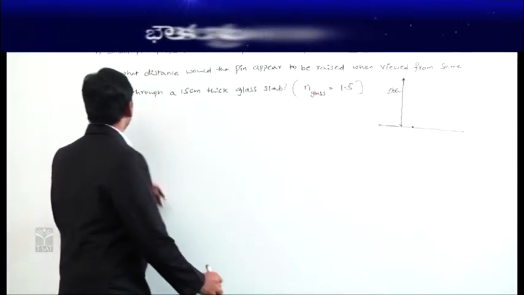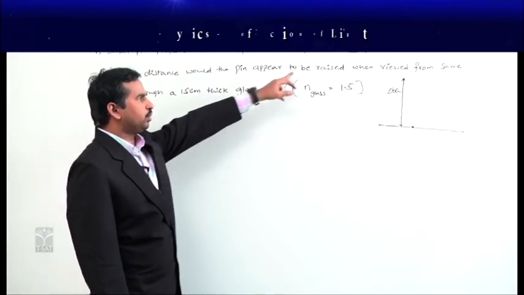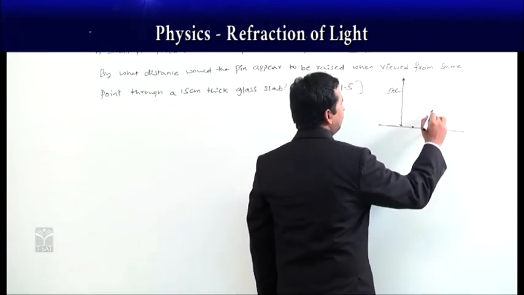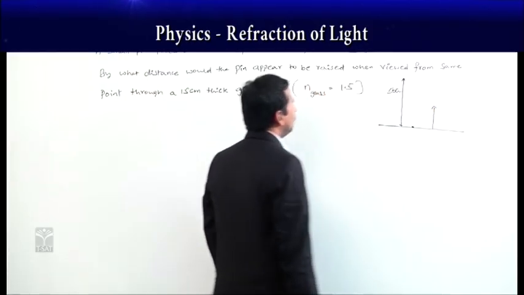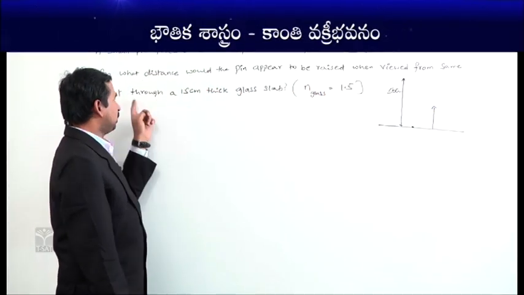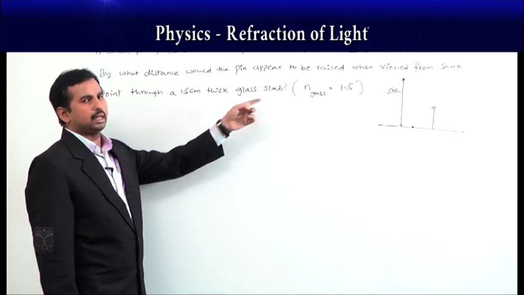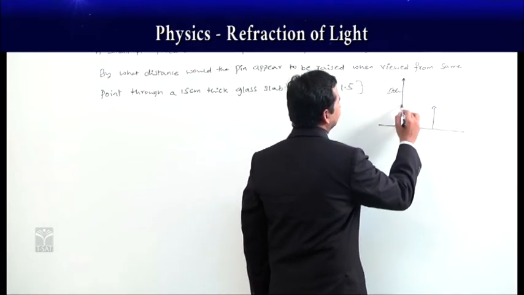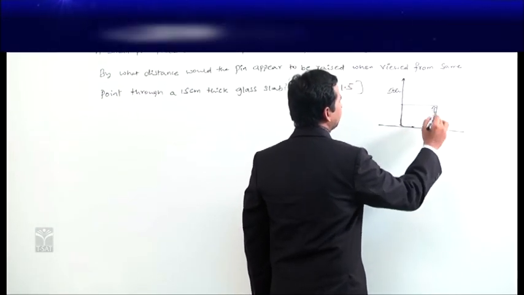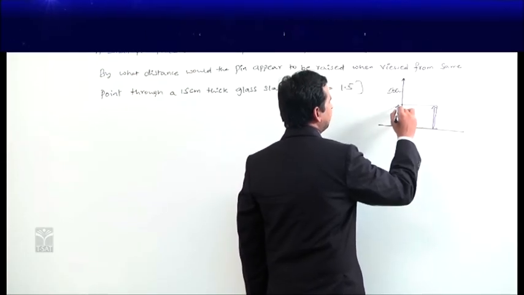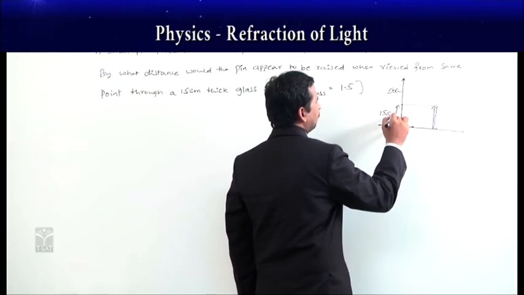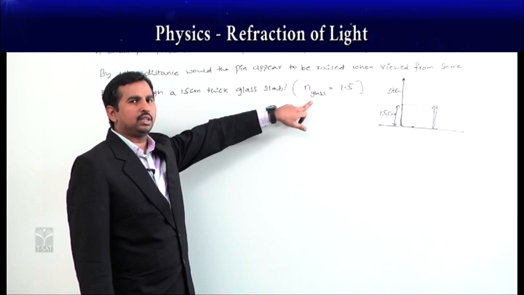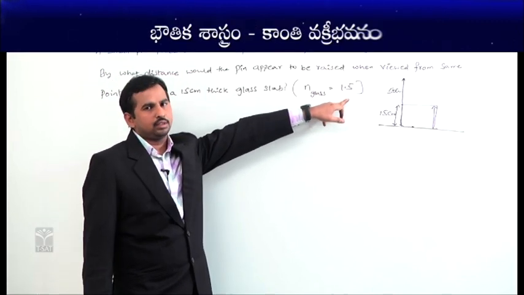Now, given that by what distance would the pin appear to be raised, which is nothing but the normal shift, when viewed from the same point through a 15 centimeters thick glass slab. So the original thickness of the glass slab is already given. Let us suppose this is the glass slab, so the thickness of the glass slab is 15 centimeters. And we are also given that the refractive index of the glass slab is 1.5.